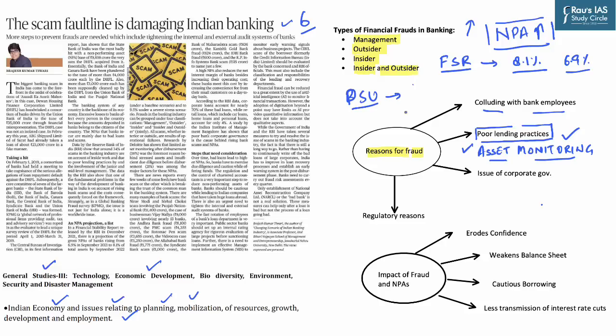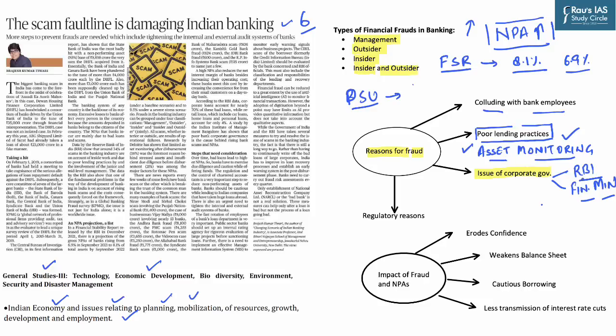Now, the next important aspect that we need to pay attention to is the issue of corporate governance. When we look into banking institutions per se, the banking institutions in India are governed by two bodies. One is the RBI and the second is the Finance Ministry. When two bodies are regulating one banking institution, there is always a problem brewing, and that is the reason corporate governance issues are very important.